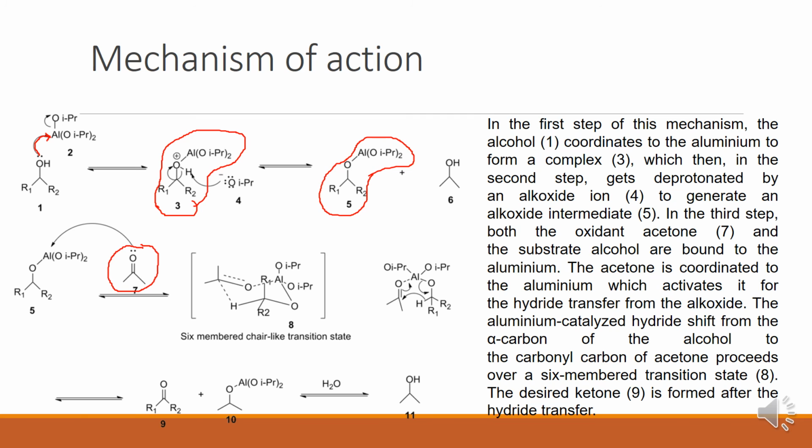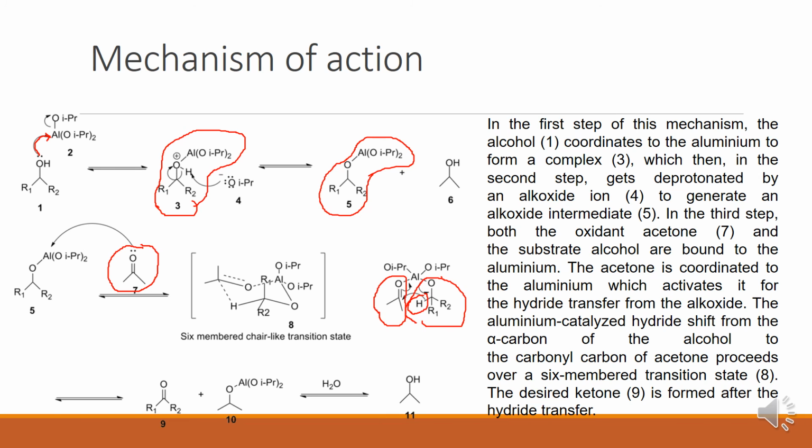So here, hydride ion transfers from the alpha carbon of the alcohol. Here this hydrogen is the alpha hydrogen. This hydride ion is transferred here. So hydride transfer from the alkoxide takes place. This is the hydride shift from the alpha carbon of this alcohol to the carbonyl carbon of acetone.